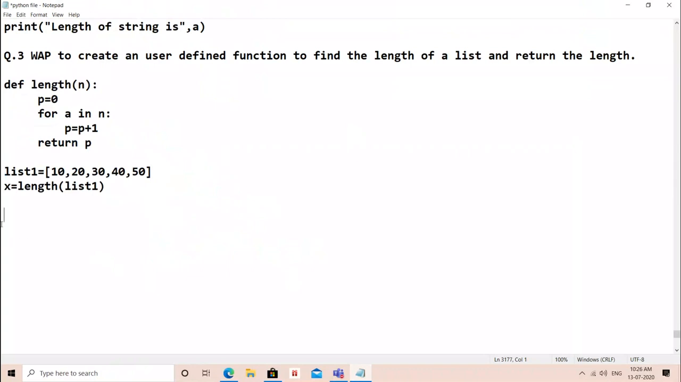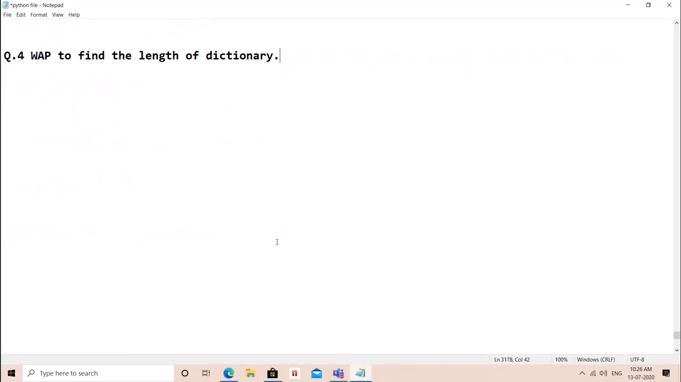Let me give you one question so that you will try this. Write a program to find the length of dictionary. In the same way, you will try this question. Write a program to find the length of dictionary. Same way. Fine.